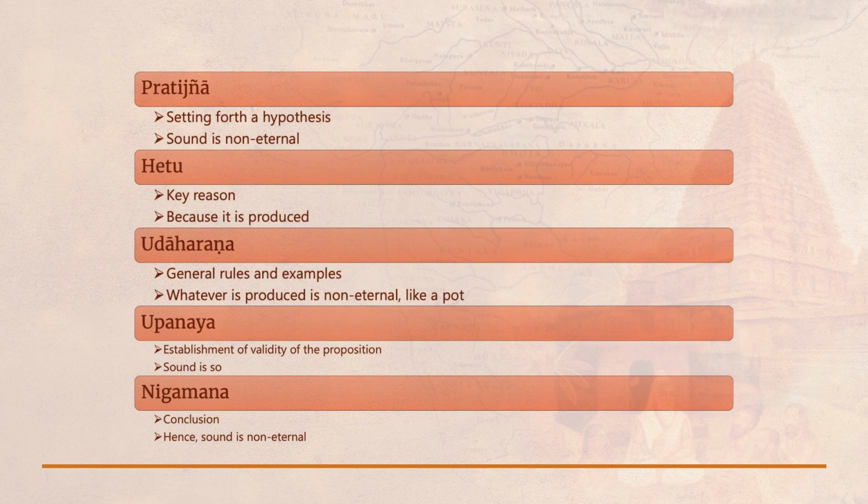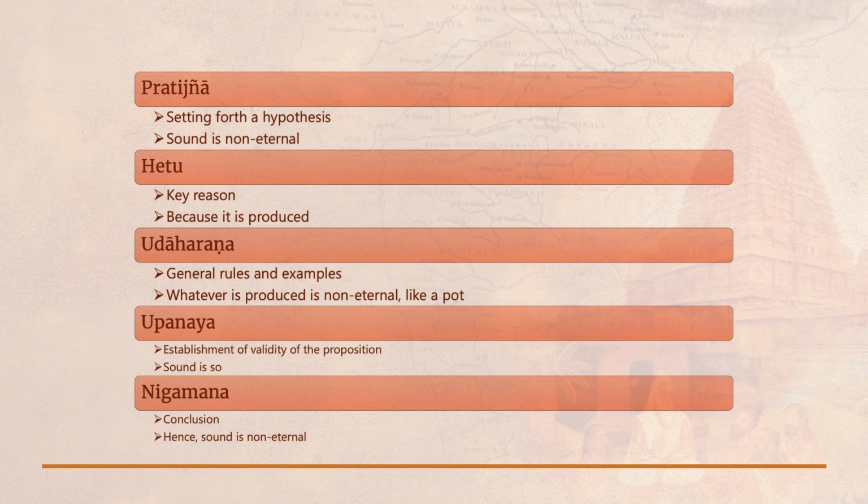Hence, we say that sound is non-eternal. Notice that the pratigna and the conclusion, the nigamana, seem to be very similar. The pratigna is: sound is non-eternal, and the conclusion also is: sound is non-eternal. You may think that this is redundant, what is the point of repeating the same statement, but the difference between the two is that when it is said as part of the pratigna, it is still unproved, it requires proof. Whereas, once it is said as a conclusion, it is understood that all the ambiguity is removed and the proper reason has been furnished.